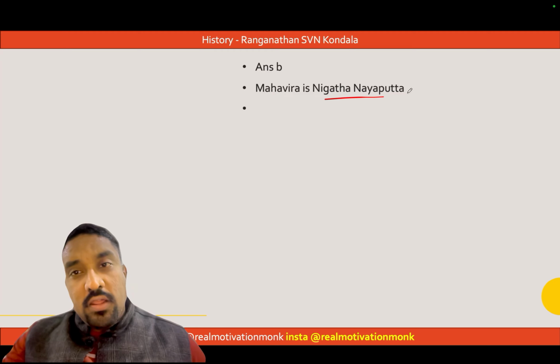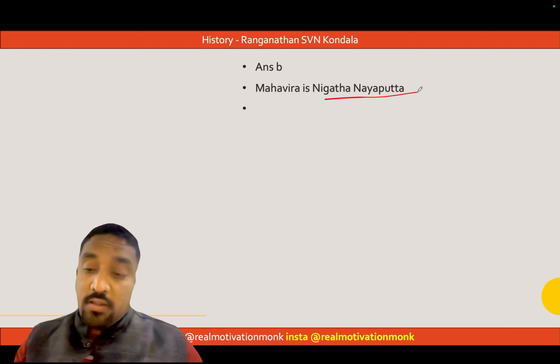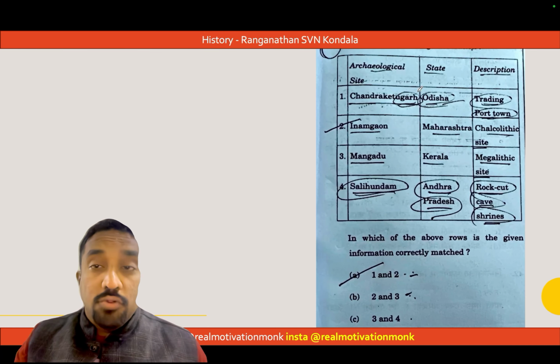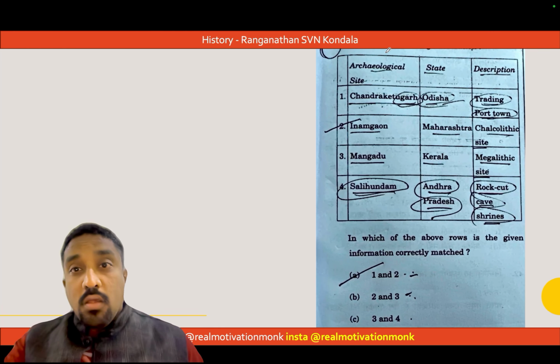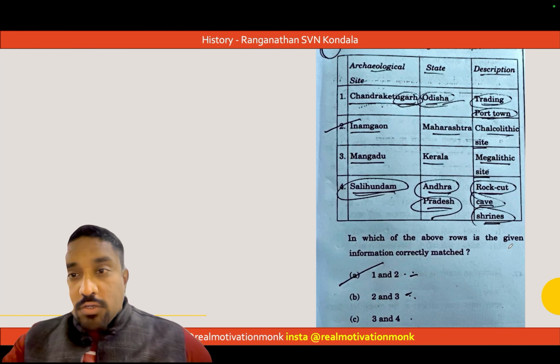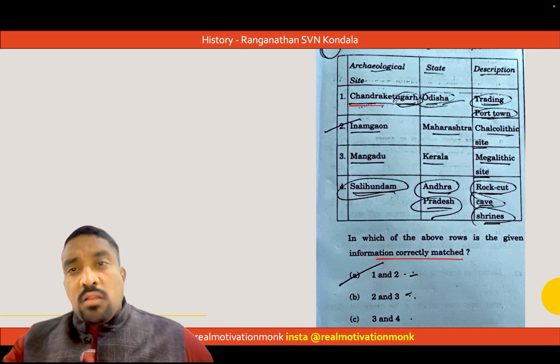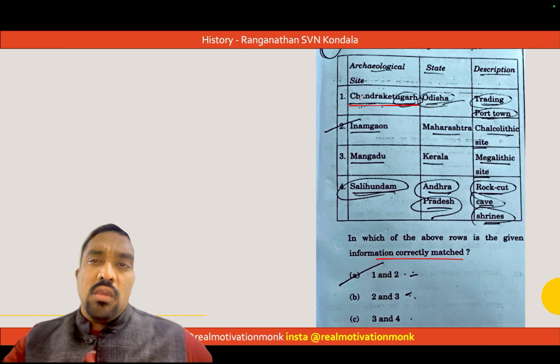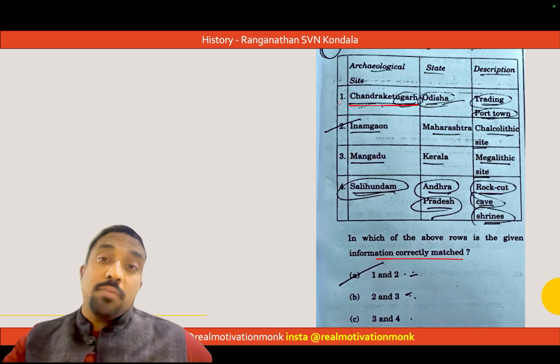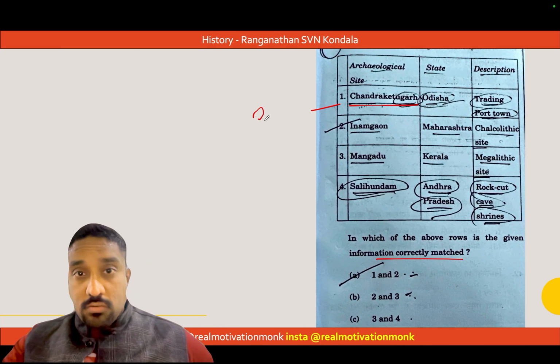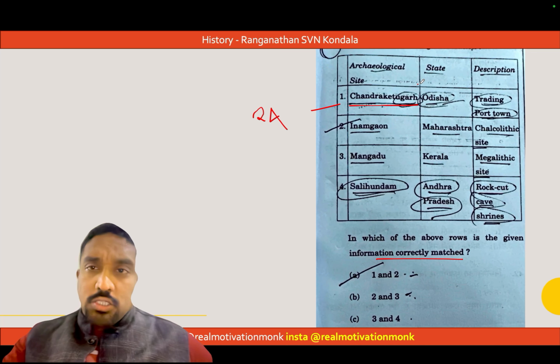Mahavira is known as Nigata Nayaputta, which I keep telling in the class when I discuss Mahavira, Buddhism and Jainism. Now, we need to match the following. Which of the following rows is given information correctly? Chandraketugad is actually a site in West Bengal, 24 Pargana district. In 24 Pargana district, Chandraketugad is there. So that's why this is not an option. So option 1 is eliminated.